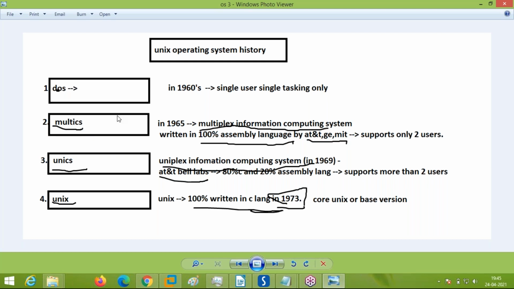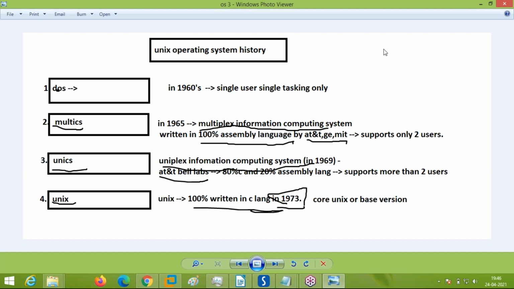Second, Multics. Multics is a project which was conducted way back in 1965. Multics stands for Multiplexed Information and Computing Service. It was an operating system project created so that the operating system could be used not by a single user but by multiple users. Multics supported 2 users, who could log in and work at a time. And it was created 100% in assembly language.